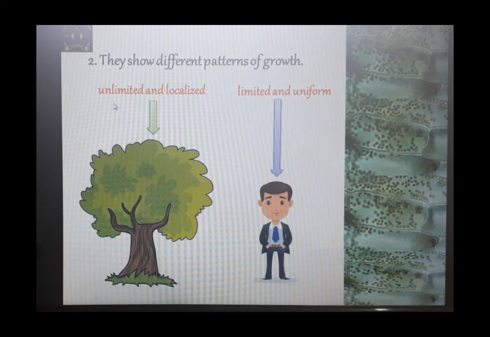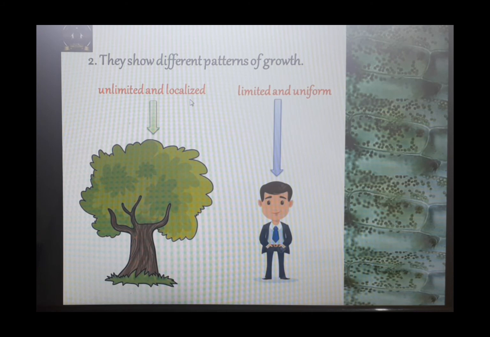So this kind of growth is known as unlimited, whereas in animals the growth is limited. When you reach a certain age, maybe when you are 21 years old, then most of the growth in your body is completed. You can see that once height has reached a specific point, it will not increase further. That means the growth in animals is limited.